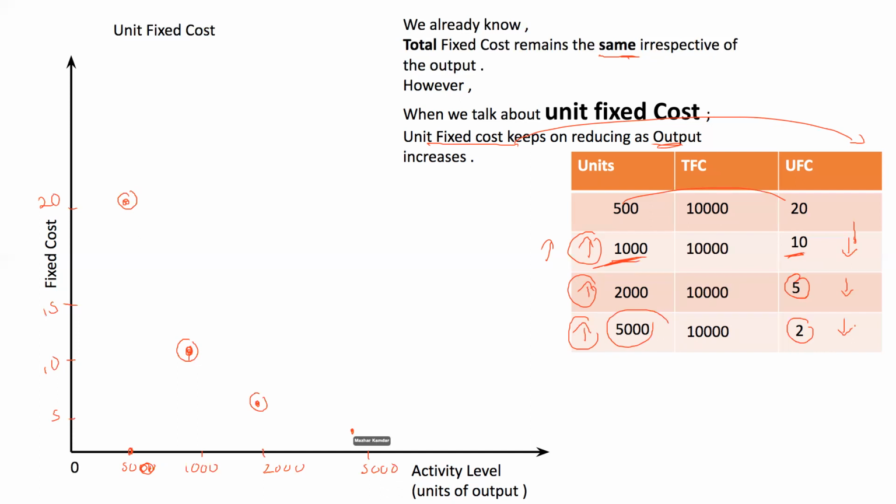2. So if you see, the unit fixed cost graph keeps on falling as the number of units increases. As the number of units increases, the unit fixed cost reduces. If I'm producing 0 units, the unit fixed cost would be how much? It would be 10,000. So the unit fixed cost keeps on reducing as the number of units or output increases. I'm sure you're clear with this.